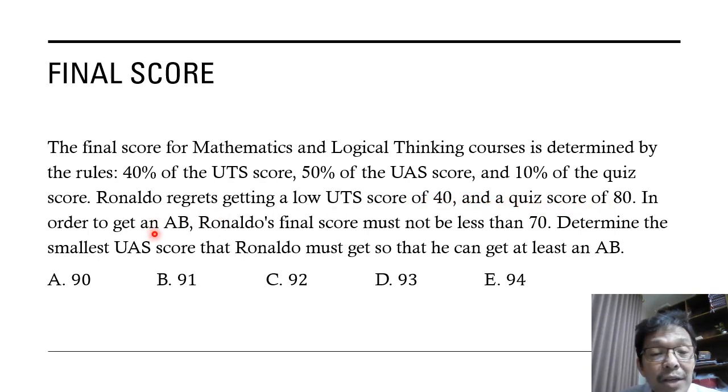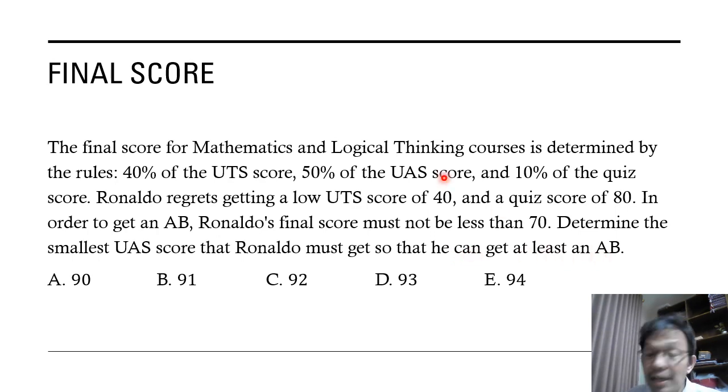In order to get an AB, Ronaldo's final score must not be less than 70. Determine the smallest UAS score that Ronaldo must get so that he can get at least an AB.